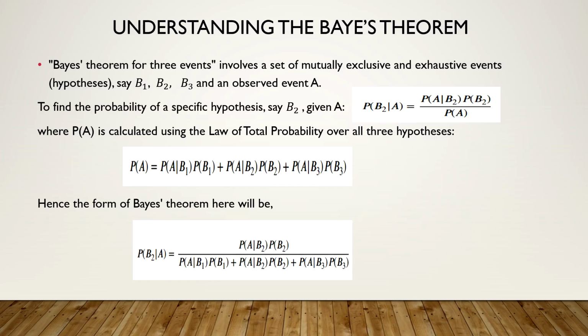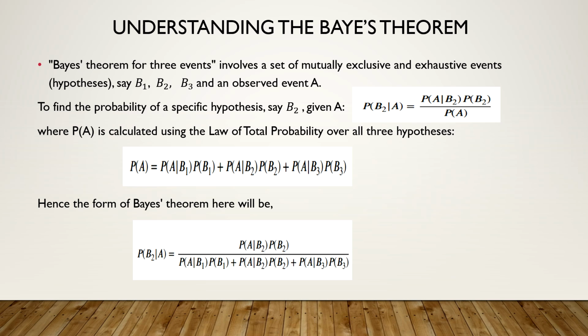We can understand the Bayes theorem by taking three events, say B1, B2, B3, and an observed event A. Then by Bayes theorem, we can find probability of B1 given A, or B2 given A, or B3 given A. For example, if I want to find P of B2 given A, by Bayes theorem, it will be P of A given B2 into P of B2 upon P of A. Why is this true?